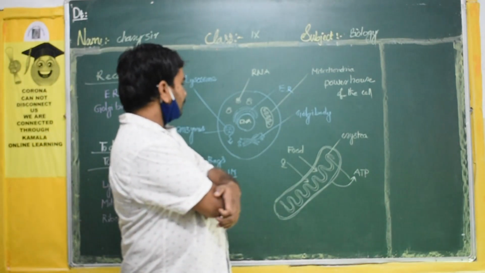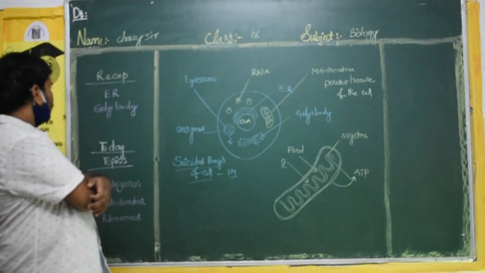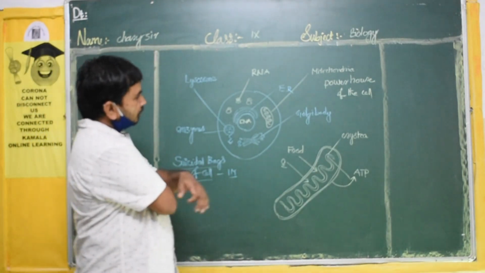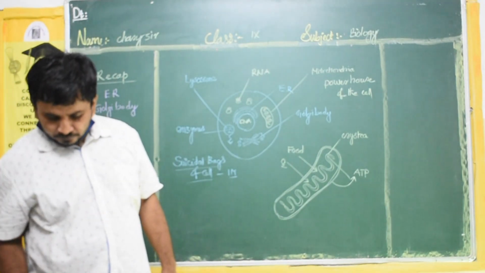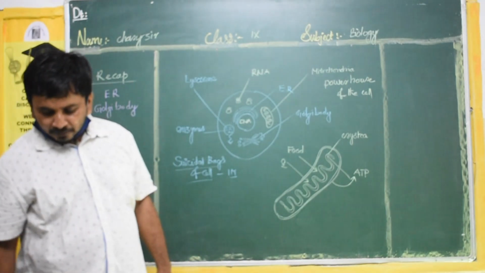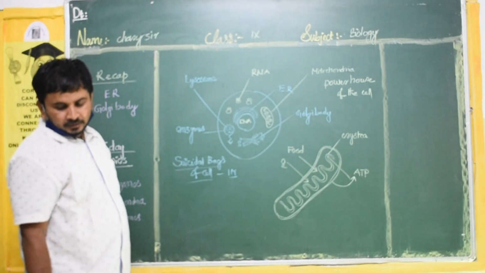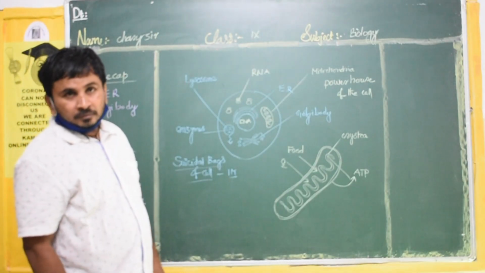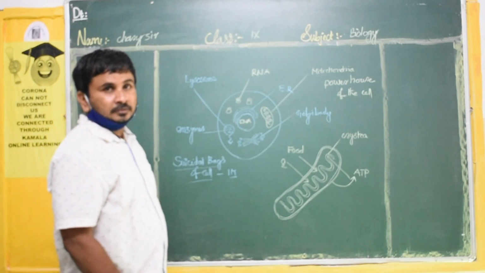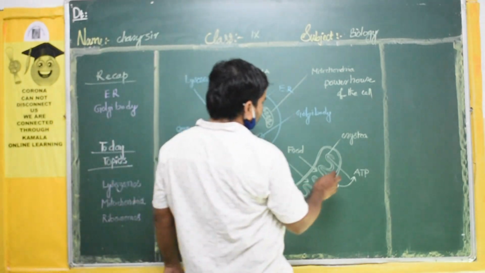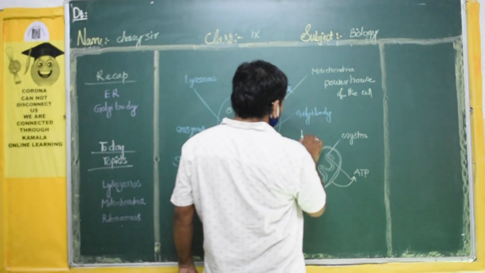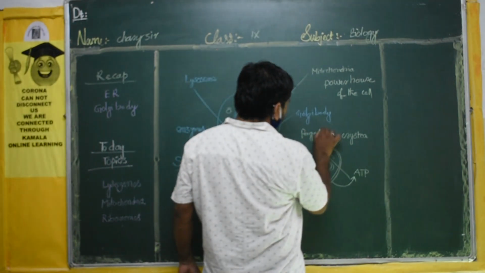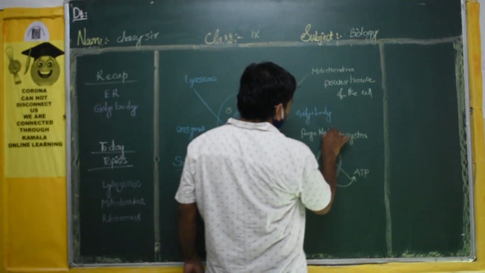Okay, so here, if you see in the textbook, see the diagram of the mitochondria. The diagram of the mitochondria will be there, figure 8, page number 7.